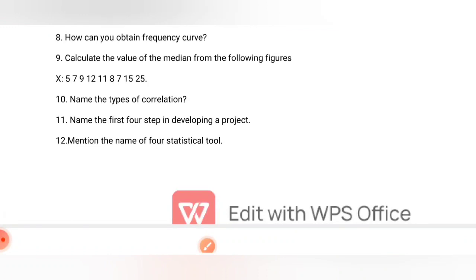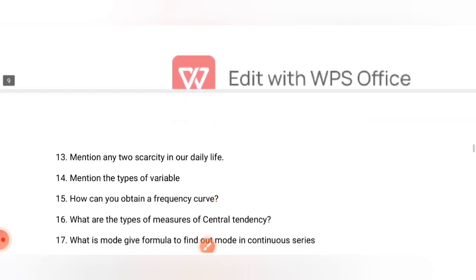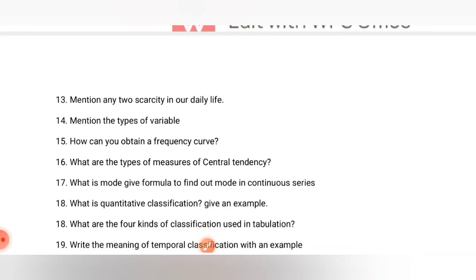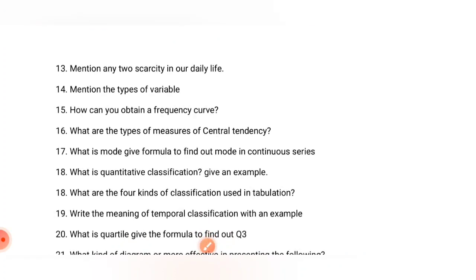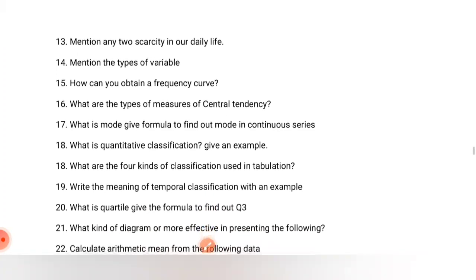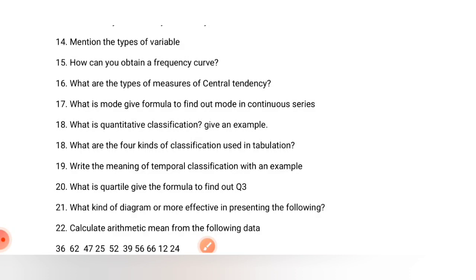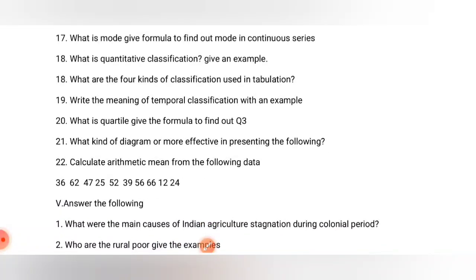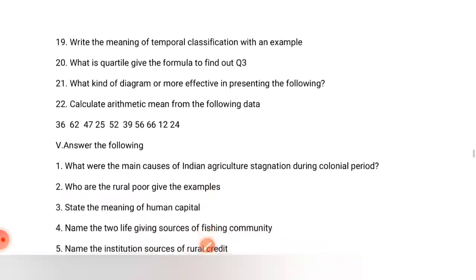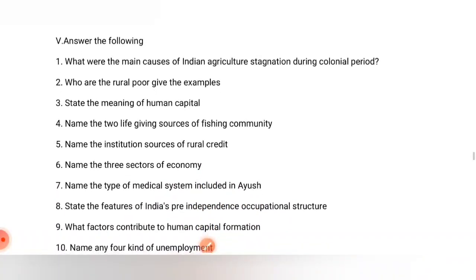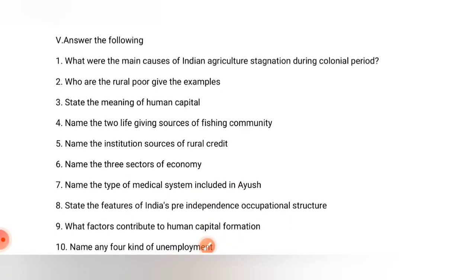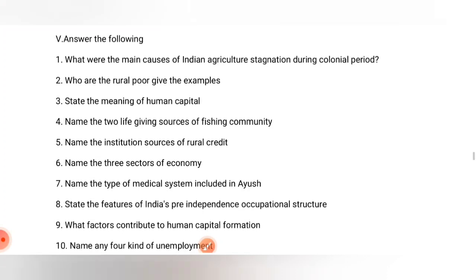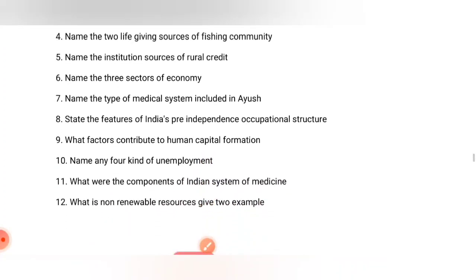Name the first 4 steps in developing a project. Mention the names of 4 statistical tools. Mention any 2 scarcities in our daily life. Mention the types of variable. How can you obtain a frequency curve? What are the types of measures of central tendency? What is the mode? Give formula to find out mode in continuous series. So these all are the various important 2 marks from statistics, and these all are the various important 2 marks from Indian development. Okay, here it is.